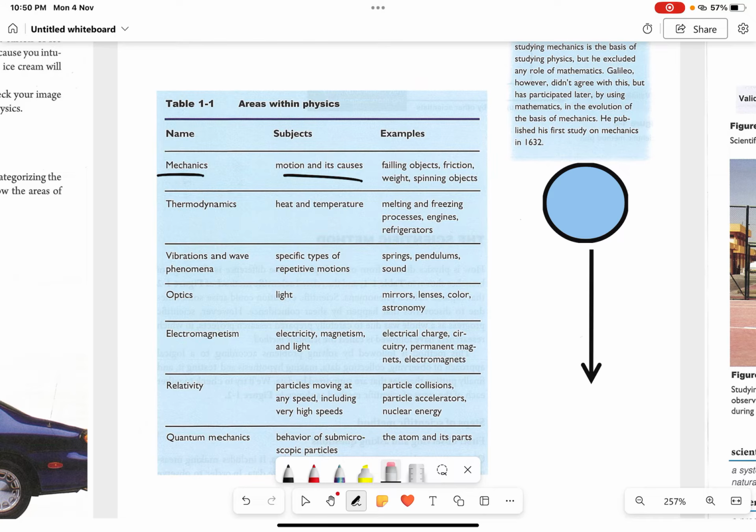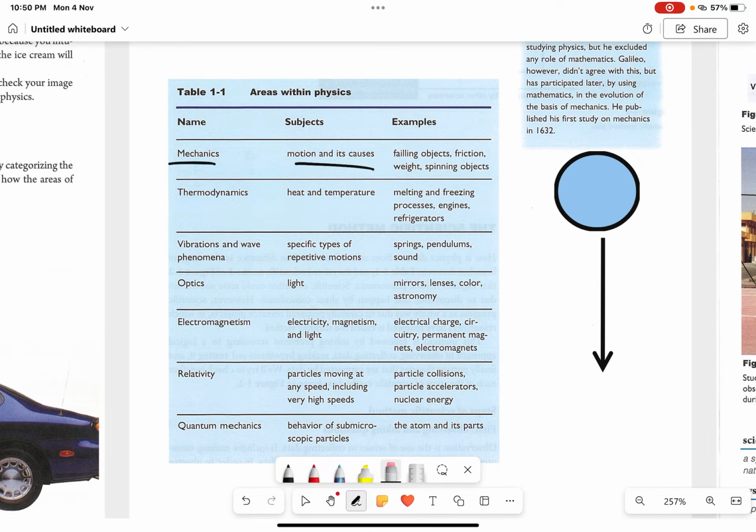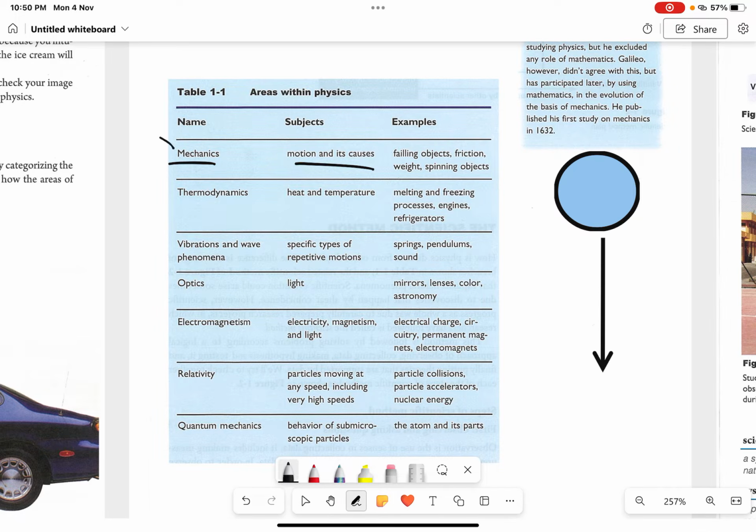The word comes from the Greek word physis, which basically means life or nature. Okay, now you have several areas within physics. The first one is mechanics. Now, mechanics is about motion and its causes. Okay, motion and its causes.